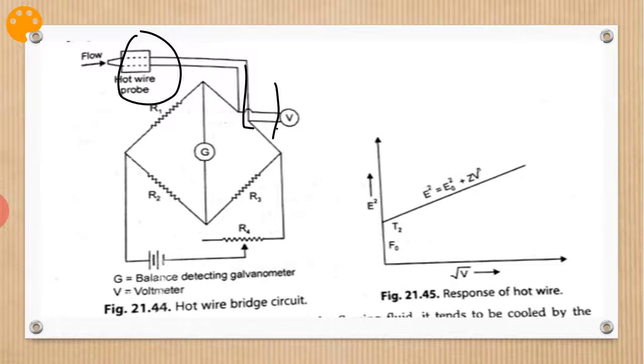The transducer, which is in the form of a probe, is located at the center of the pipe with the direction of the wire perpendicular to the direction of fluid flow. The flow sensing element is a short length of 5 micrometer platinum tungsten wire, welded between the probe prongs and heated electrically as part of a Wheatstone bridge. So this wire is heated through the bridge.